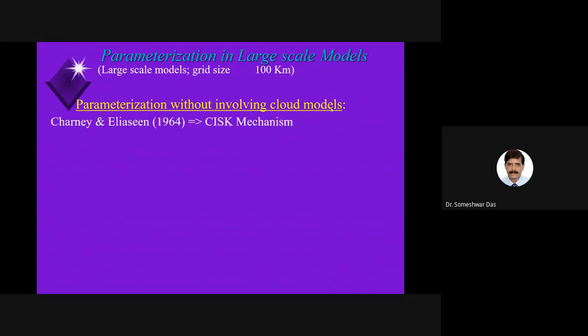Now, in this category of scheme, there are many people who worked on it, like Charney and Eliassen in 1964, who proposed the CISK mechanism. Do you remember the CISK mechanism? We talked about it, I think, last semester. Who can say what is the CISK mechanism? Nobody remembers?